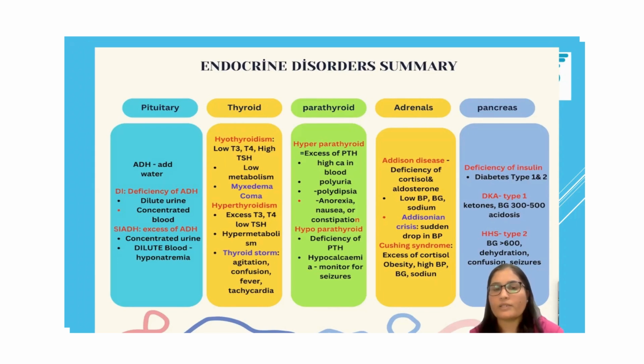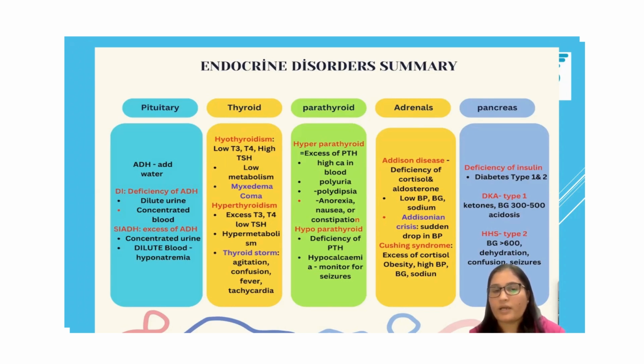So in hypothyroidism, there will be a low level of T3, T4 and a high level of TSH. Since thyroid hormones control metabolism, if there is a low level of T3, T4, these patients will have low metabolism. And we monitor these patients for myxedema coma. Myxedema coma is when there is an extremely low level of thyroid hormone, and it can lead to life-threatening respiratory failure. So that's why patients with myxedema coma will be our priority.